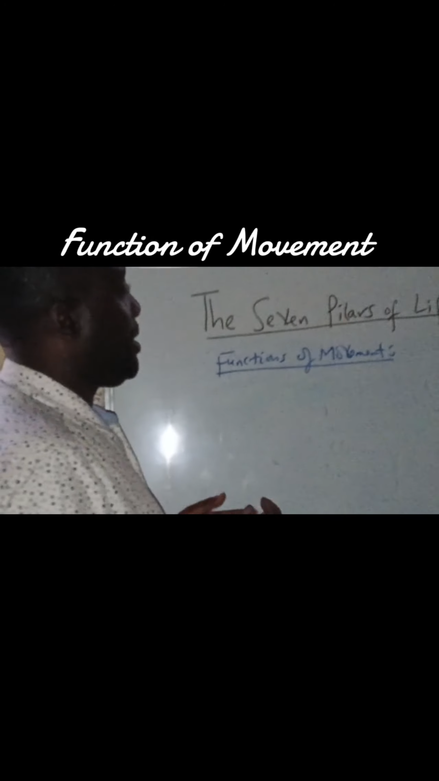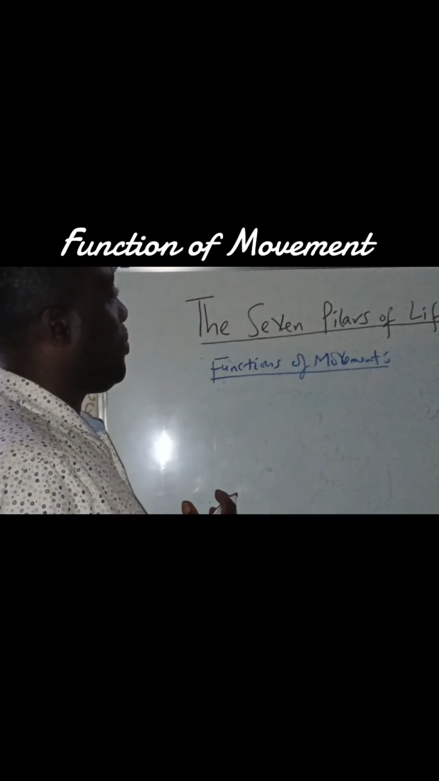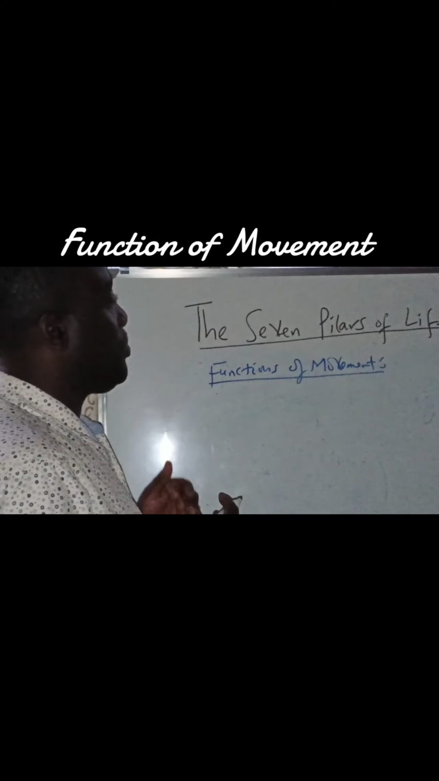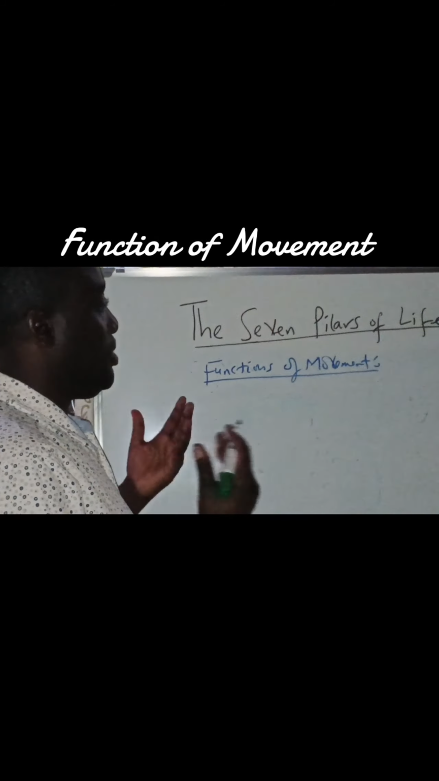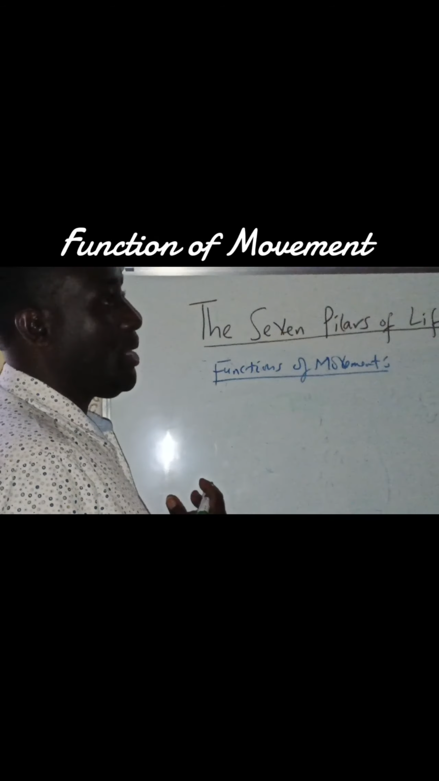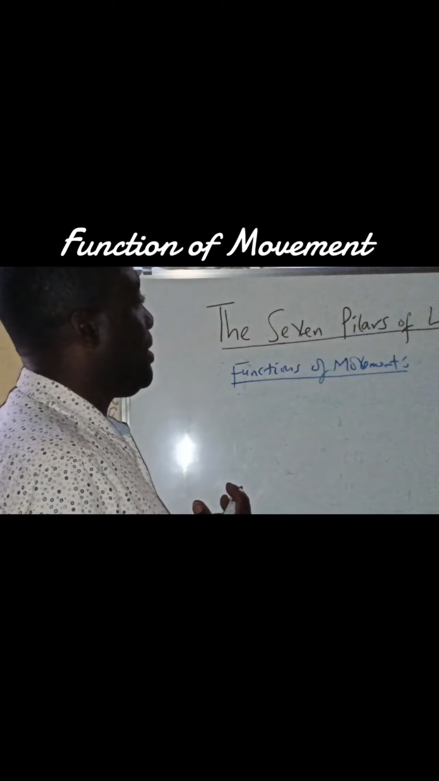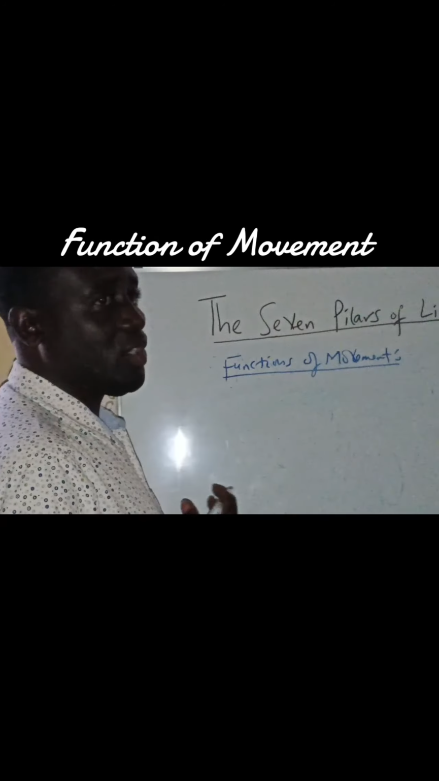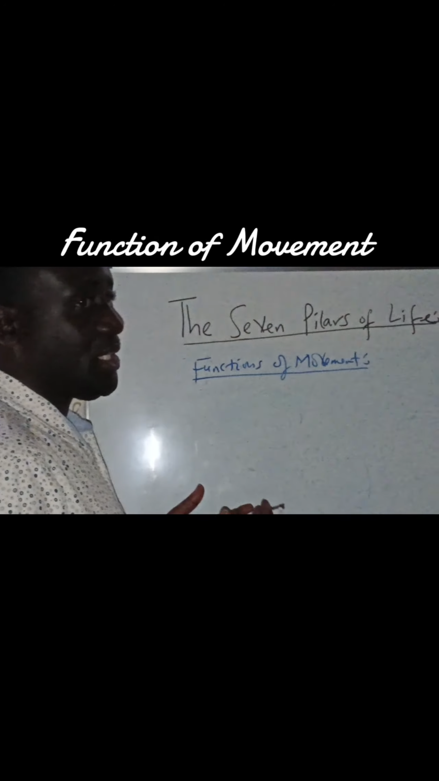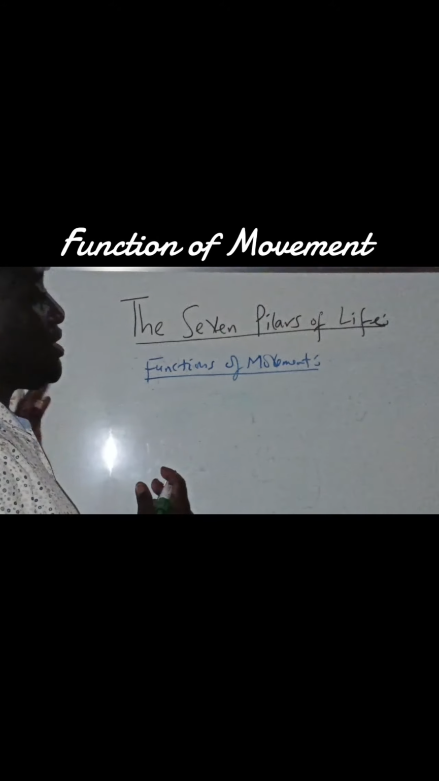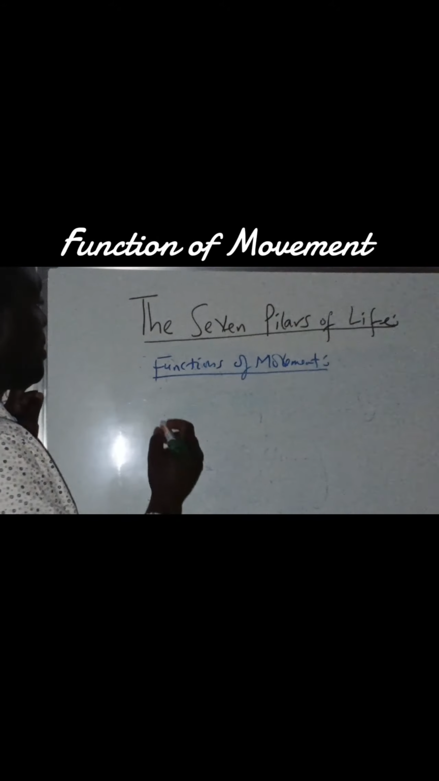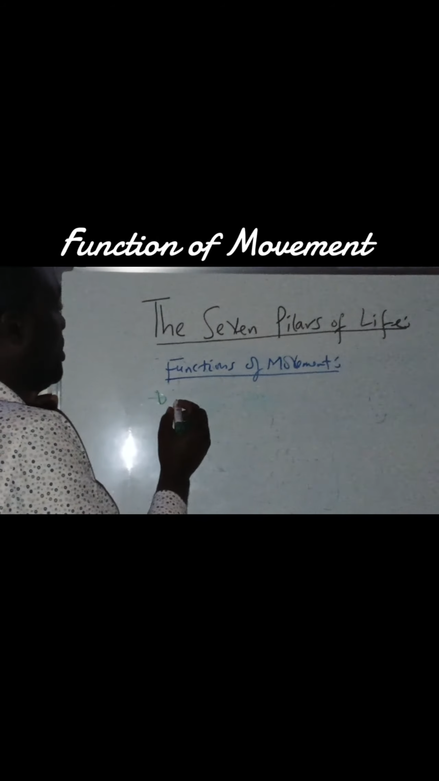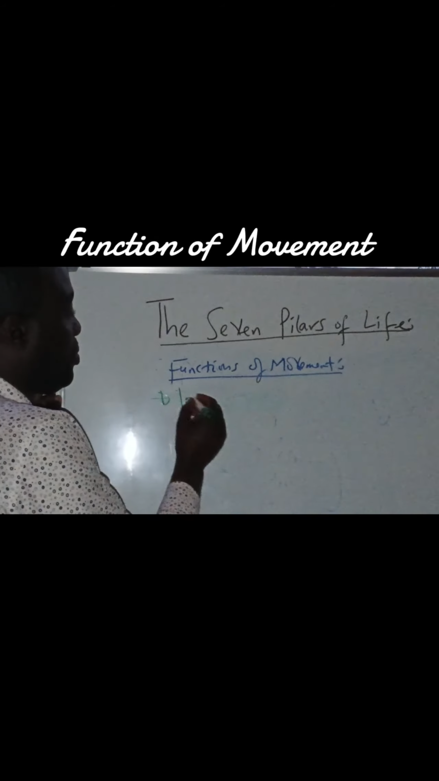Now, today we want to wind up our discussion of one of the first pillars of life, which is movement, that we've been defining and showing. We've been seeing how it is manifested within the body of organisms. Now, I want to see some of the functions of movement. Why is it important for the parts of an organism to change positions? For example, one of the first functions is that it brings about locomotion.